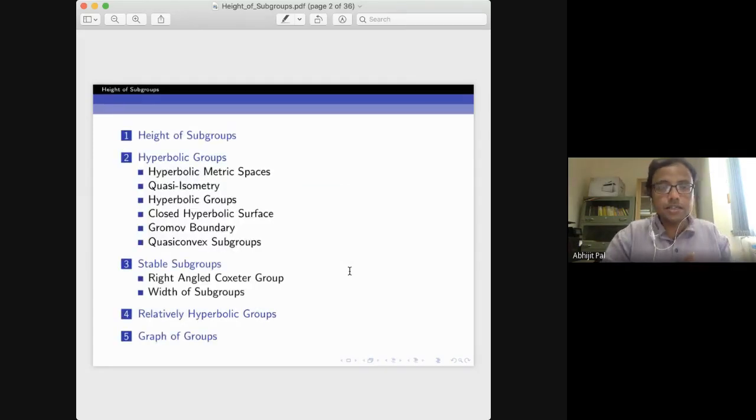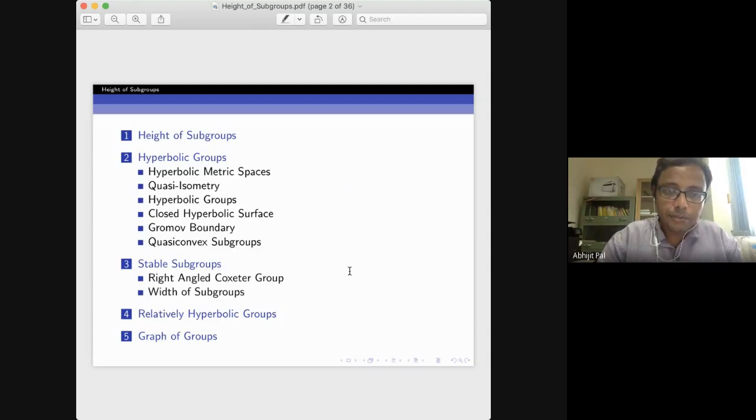So here is my rough plan. I'll first explain what we mean by height of subgroups, and then I'll define hyperbolic groups. In order to define hyperbolic groups, I have to define hyperbolic metric space and quasi-isometry. I will show that if you take any quasi-convex subgroup of a hyperbolic group, it indeed has finite height.